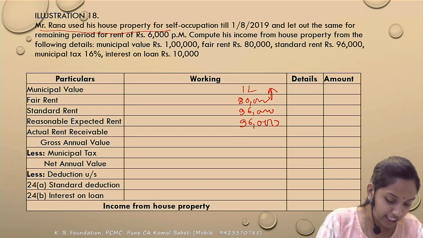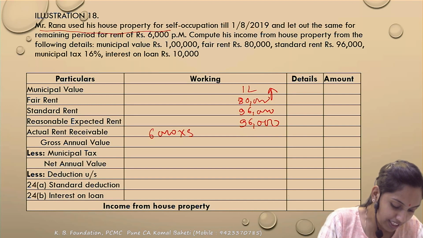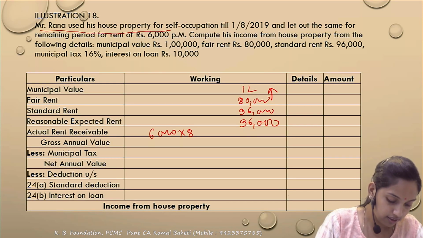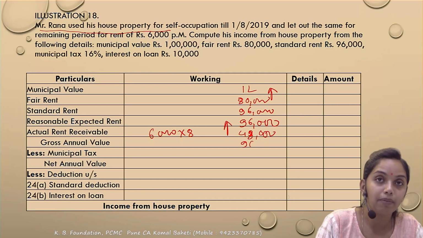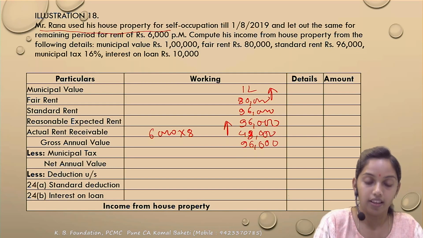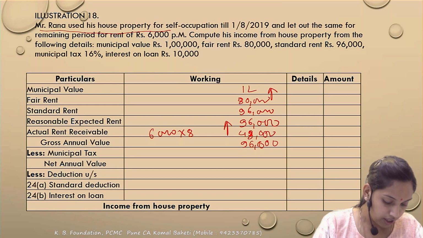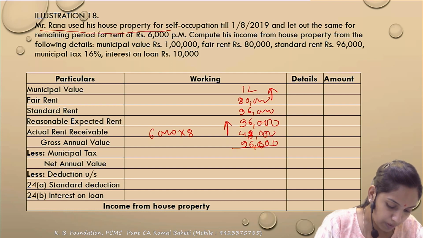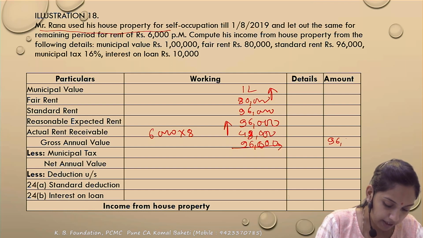6,000 per month. That is for the 8 months. The property is let out only for the 8 months. So it is 48,000. So gross annual value, whichever is higher, so it would become 96,000. Are you clear with it? Next, the municipal taxes. Assuming that the municipal taxes have been paid,